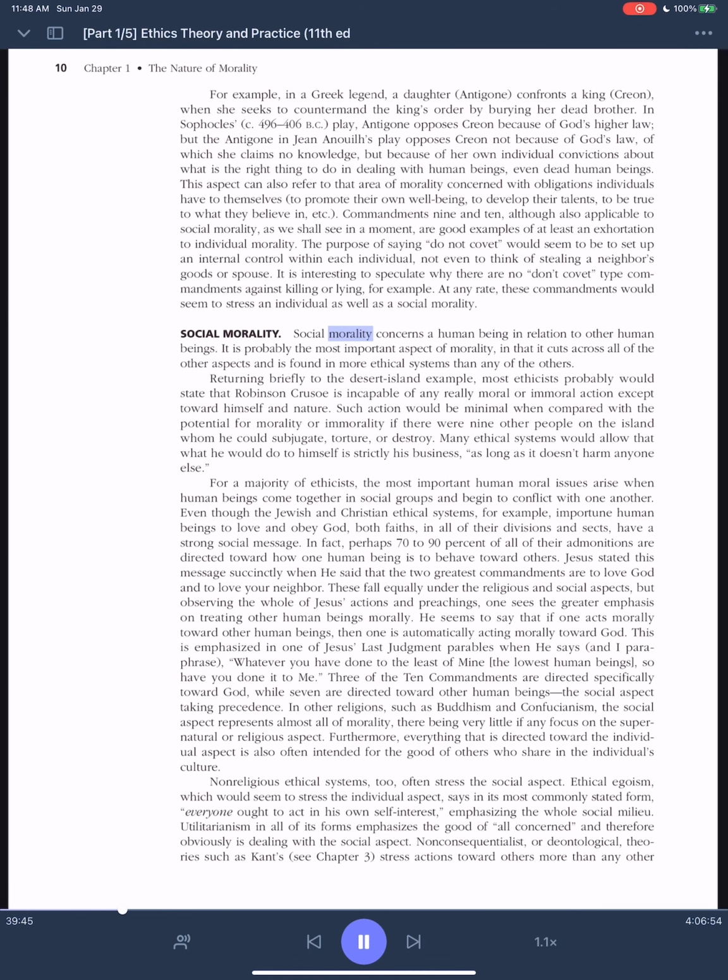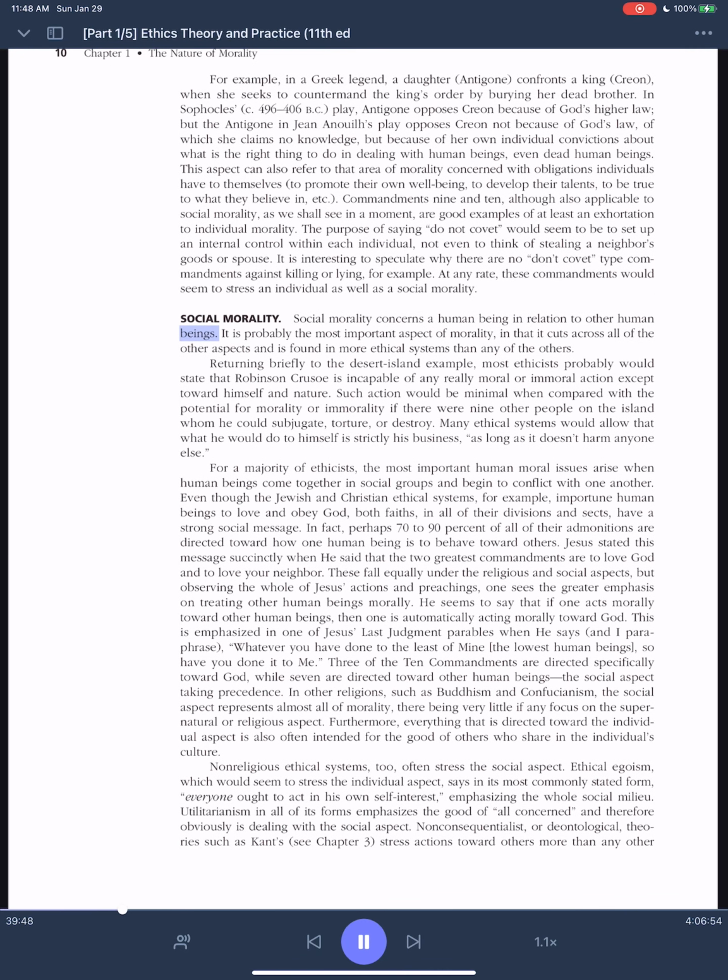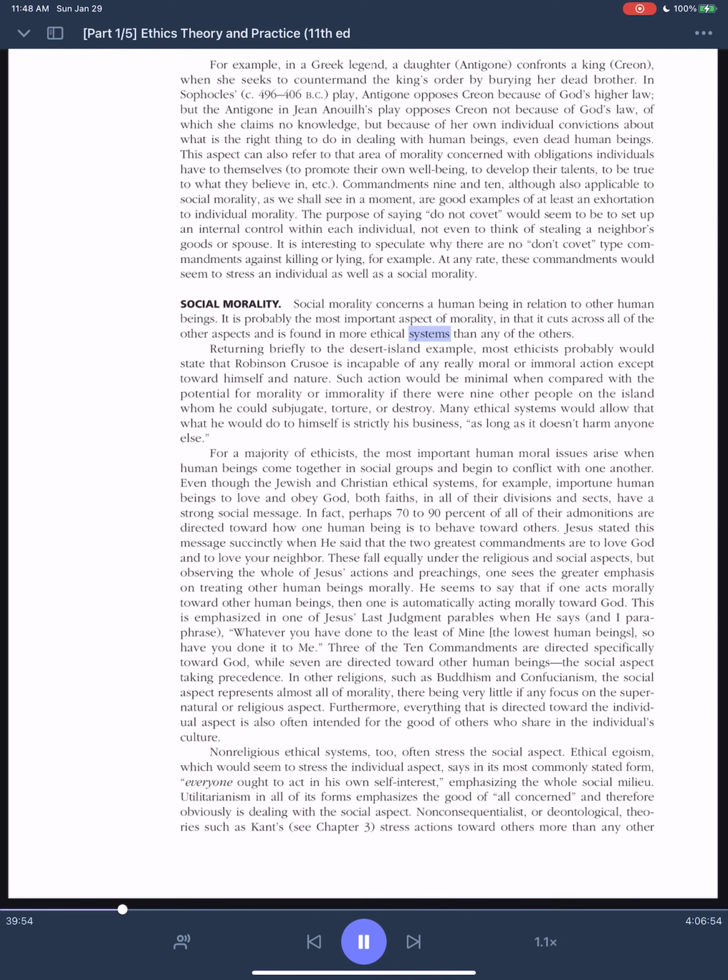Social morality. Social morality concerns a human being in relation to other human beings. It is probably the most important aspect of morality, in that it cuts across all of the other aspects and is found in more ethical systems than any of the others.